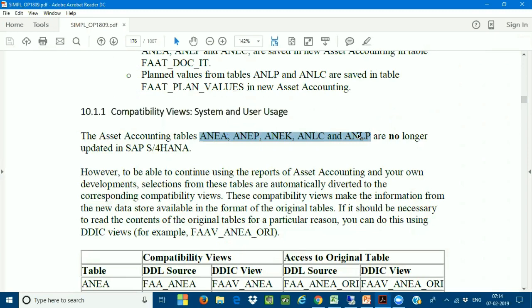Now these 4 to 5 tables have been moved as a compatibility view. Yes, the data will be available. You can retrieve the data from these tables, but in the form of a compatibility view, not in the form of actual tables.